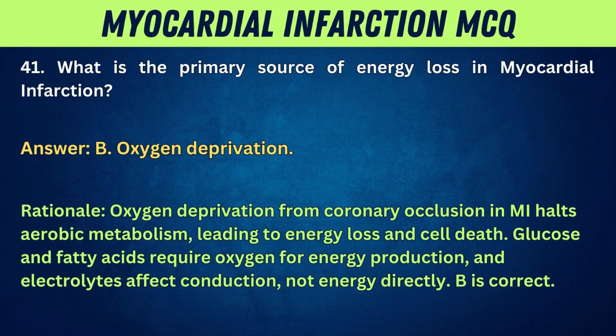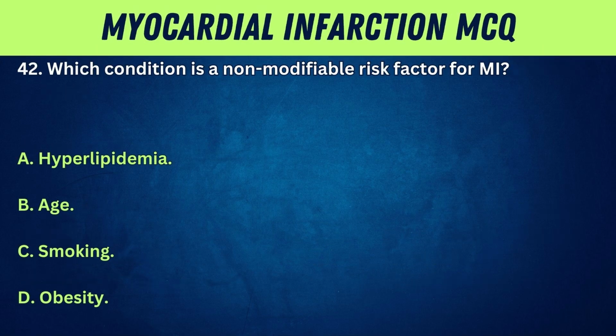Rationale: oxygen deprivation from coronary occlusion in MI halts aerobic metabolism, leading to energy loss and cell death. Glucose and fatty acids require oxygen for energy production, and electrolytes affect conduction, not energy directly. B is correct.